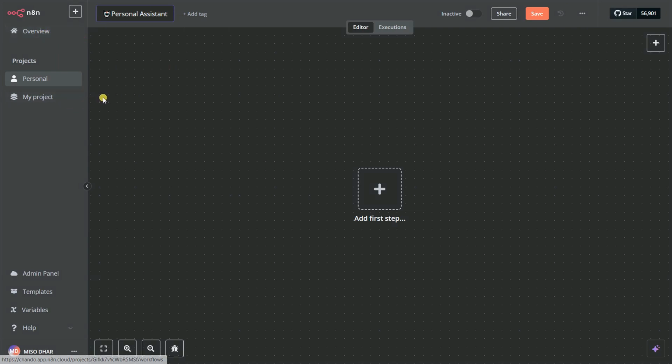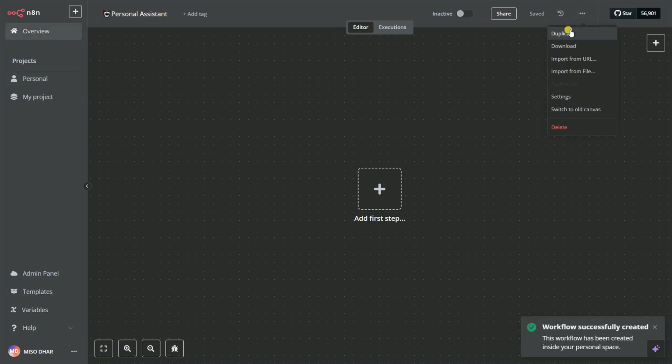In this section, we have the home button, and we have an active or inactive button so that you can activate or deactivate the workflow while testing. Then we have a share button so that you can share with someone else, as well as a button for saving the workflow. And we have three dots where you can duplicate your workflow, download it, or import a workflow from a URL or your disk.